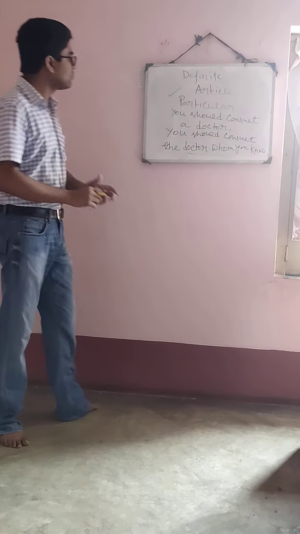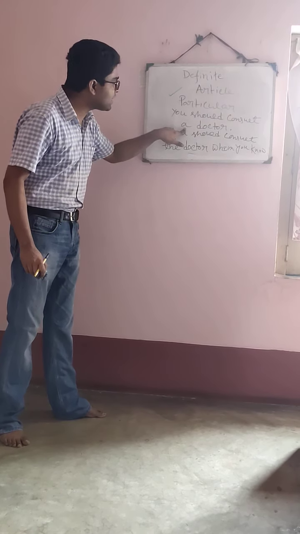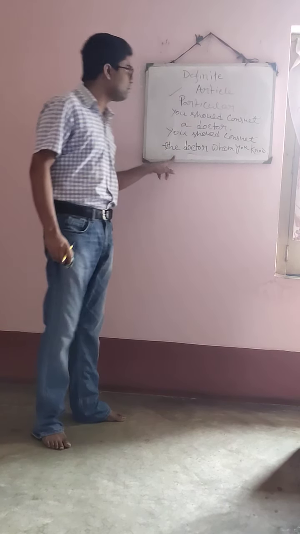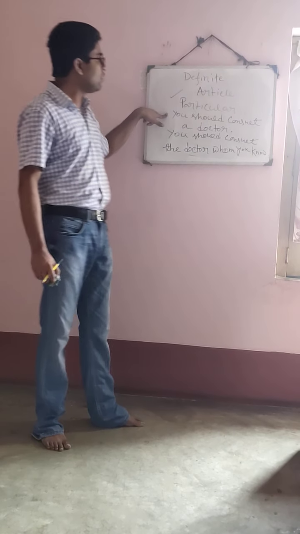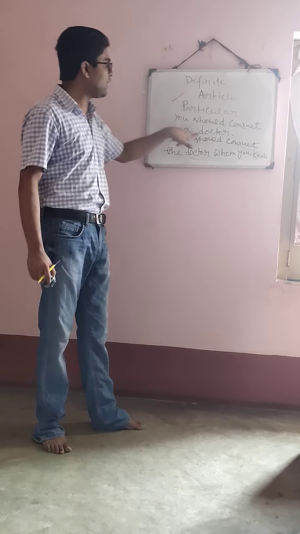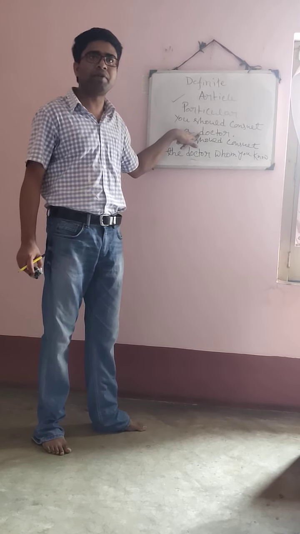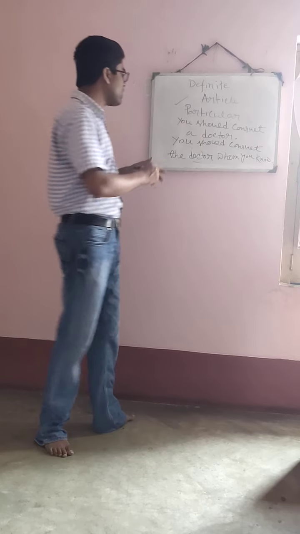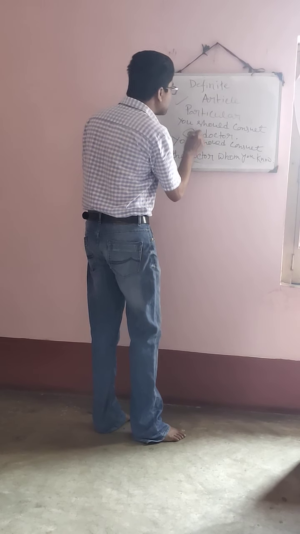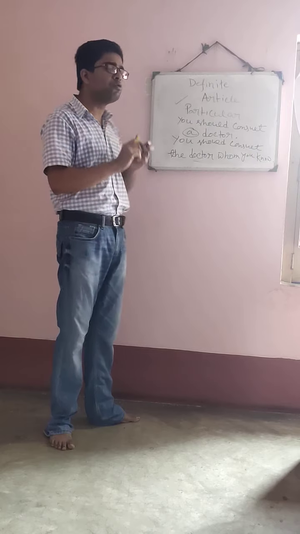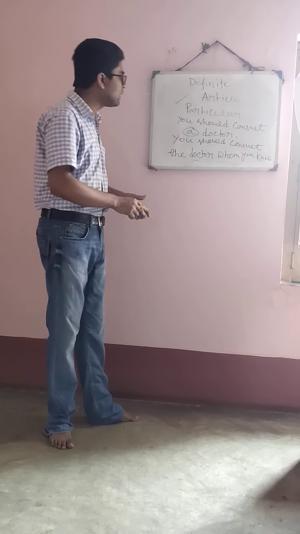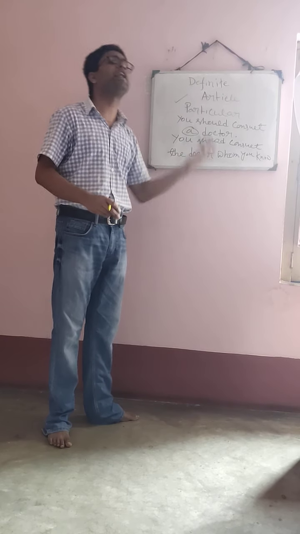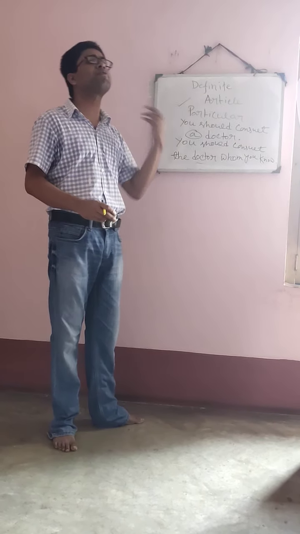So try to understand. In the first sentence, it is indefinite article, and in the second sentence, it is definite article. In the first sentence, I am telling you should consult a doctor. Here, doctor means any doctor. It may be Dr. Roy, it may be Dr. Sen, or it may be Dr. Biswas. Because here I am not particularizing any doctor. So when you do not particularize anything, that is indefinite article. A doctor means it may be any doctor. It is not fixed. It is not specific.